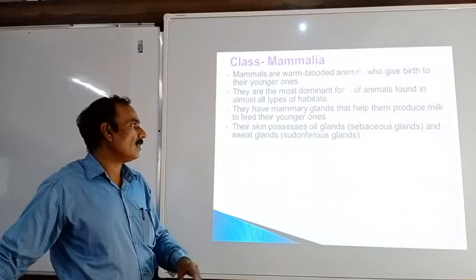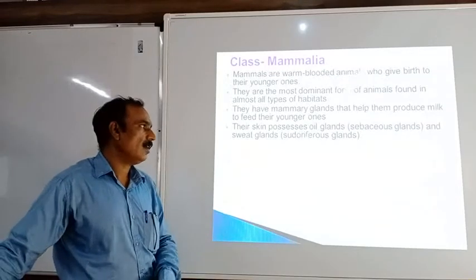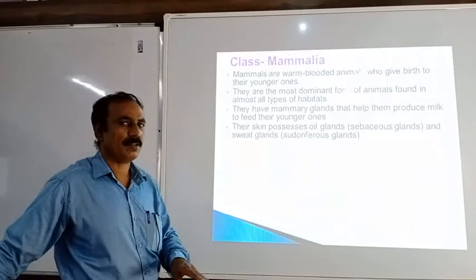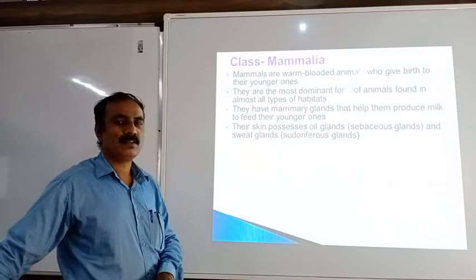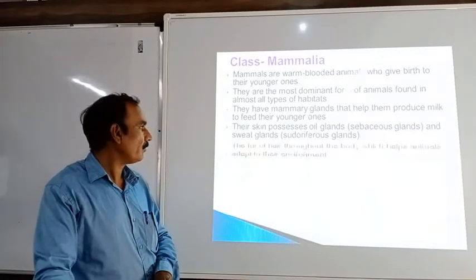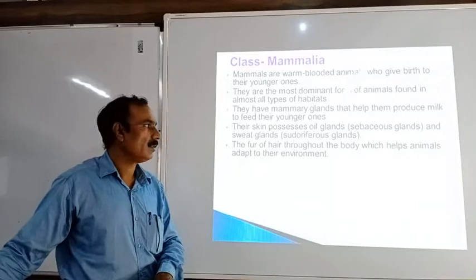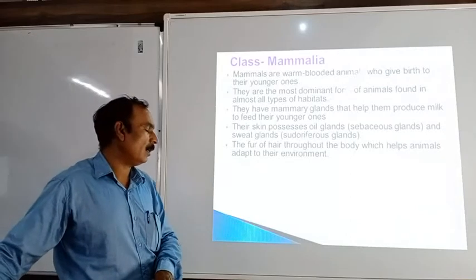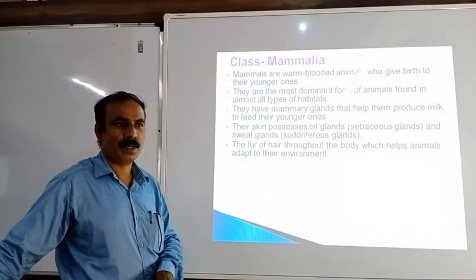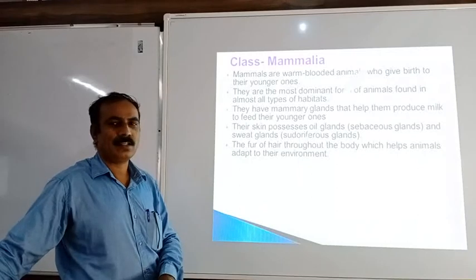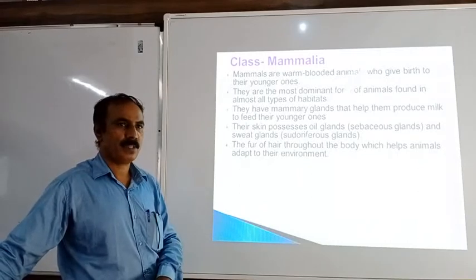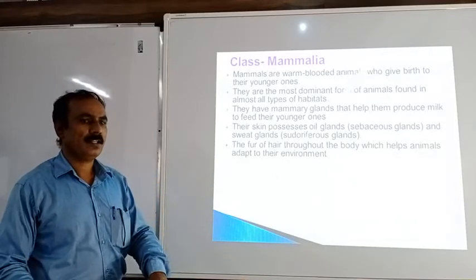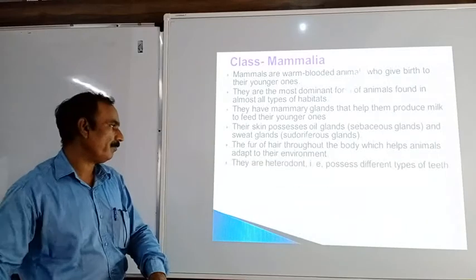And the second type of glands are called the sweat glands, or also the sudoriferous glands. So oil glands secrete oil on the surface of the skin, and the sweat glands secrete sweat. The fur or hair throughout the body helps the animal to adapt to a particular environment. So the fur or the hair are generally for protection, and as per the environment, they protect the skin of the animal.